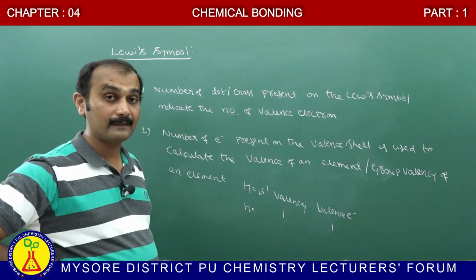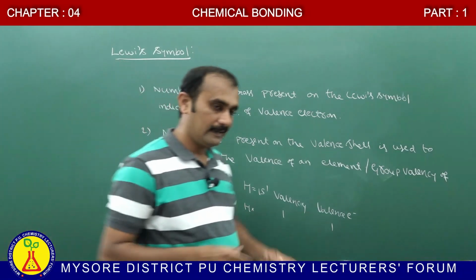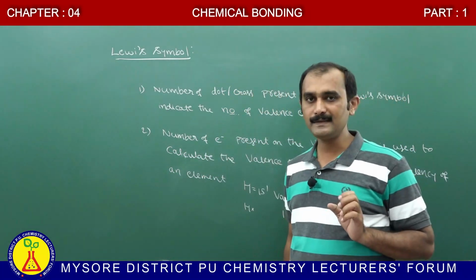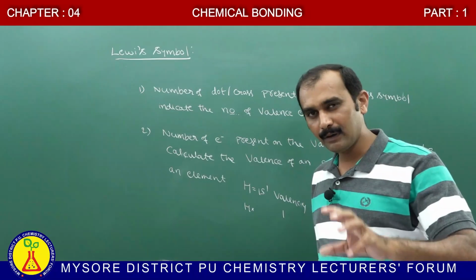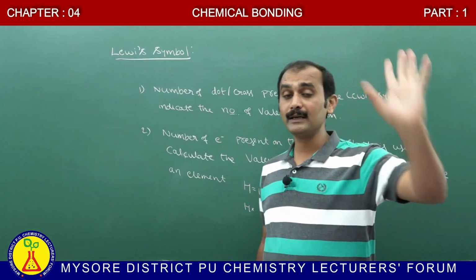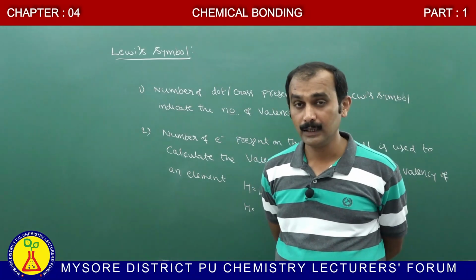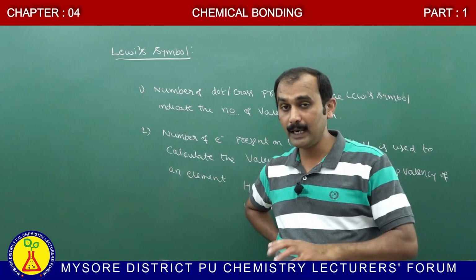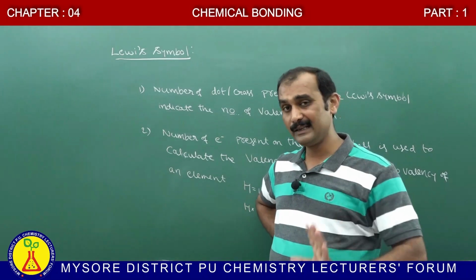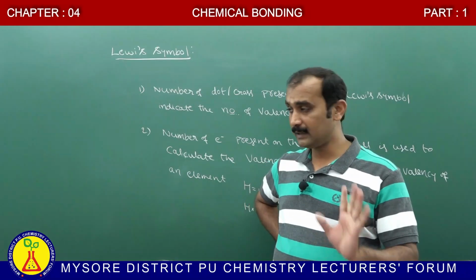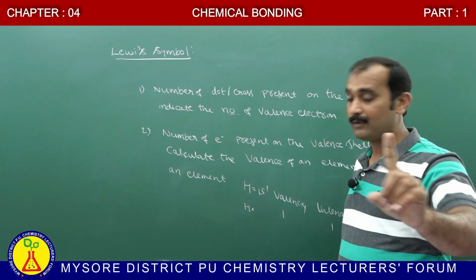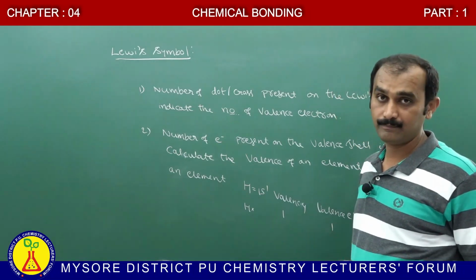What do you mean by valency? Valency means the combining capacity of an element, which is linked to the outermost electrons present in an atom. The combining capacity of hydrogen is only 1. Therefore, valency is only 1.